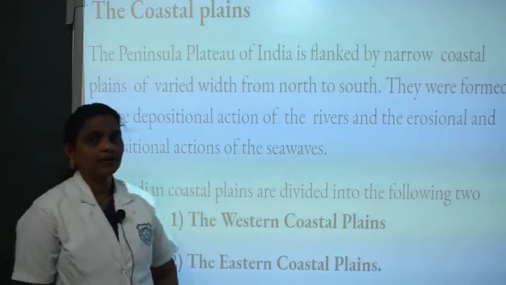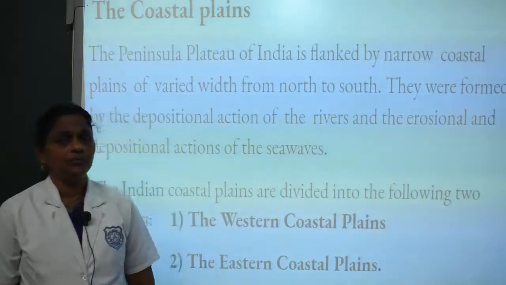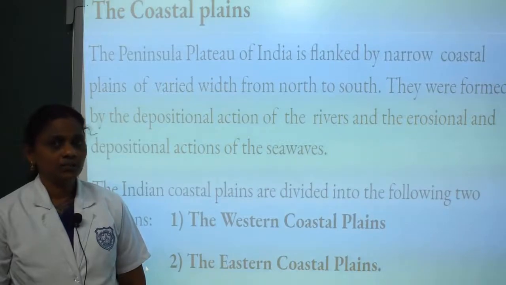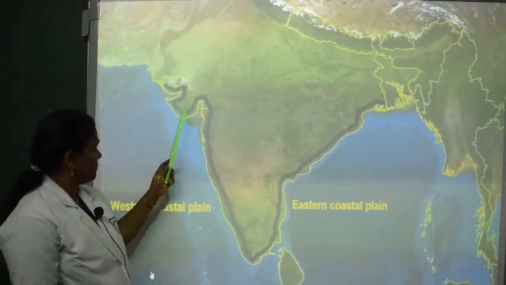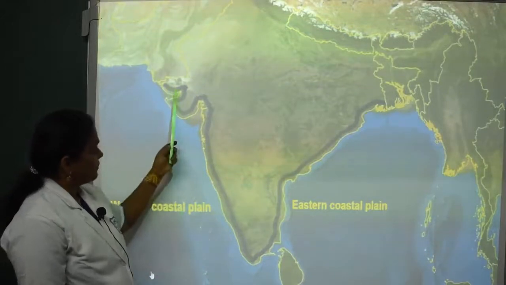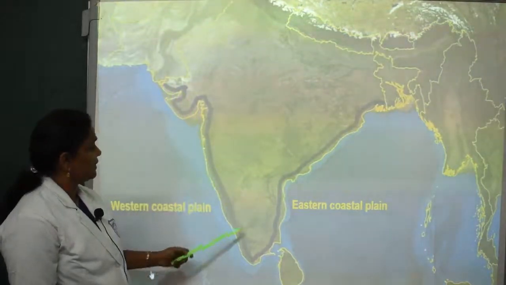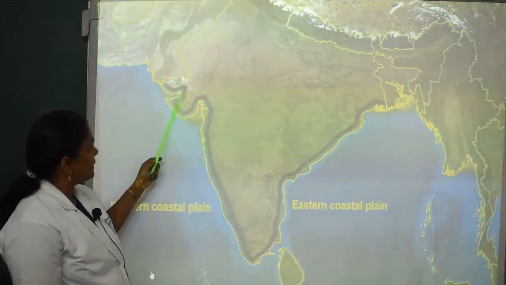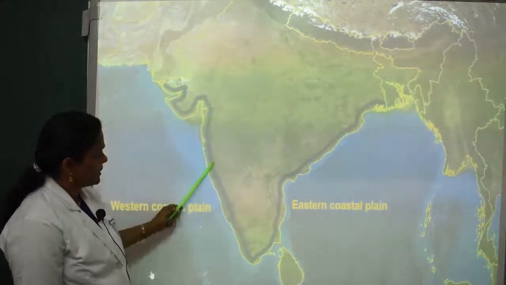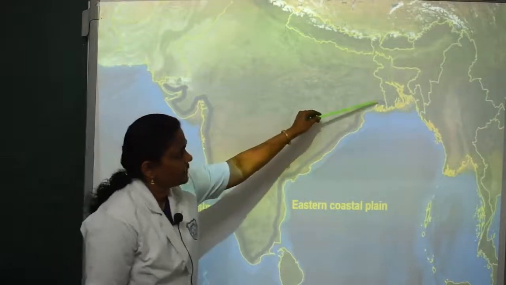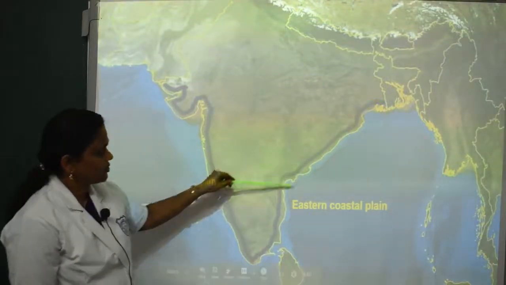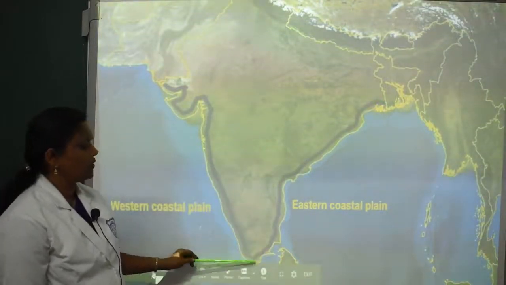Indian coastal plains are divided into two: the western coastal plains and the eastern coastal plains. In this map, we can see the western coastal plain and the eastern coastal plain. The western coastal plains are in this region, and the eastern coastal plains are here, extending up to Kanyakumari.